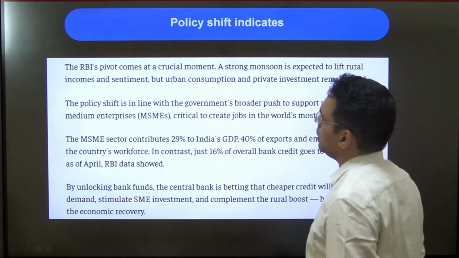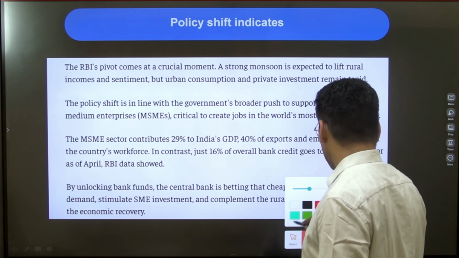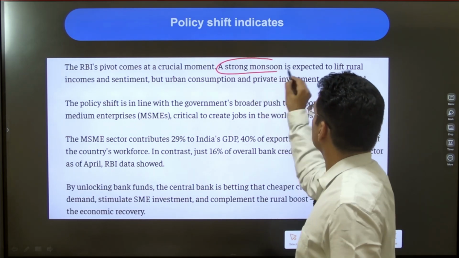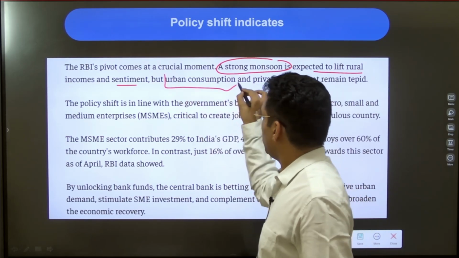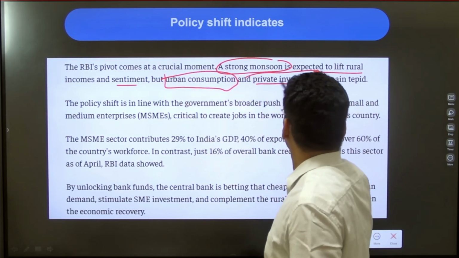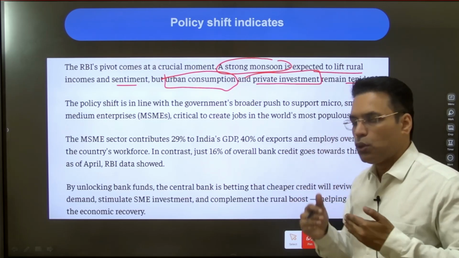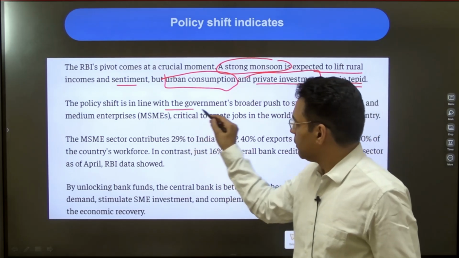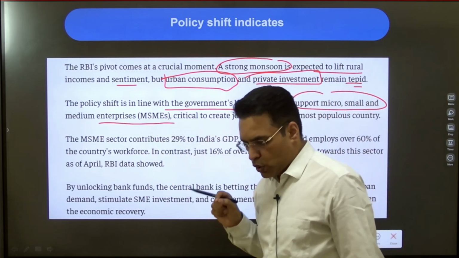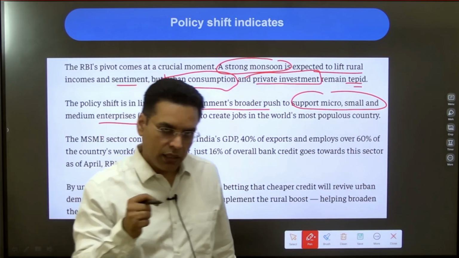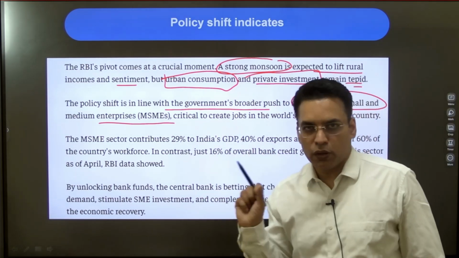Now coming to what RBI has to say. RBI is saying that we are in an era where a strong monsoon is expected to lift rural income and sentiment, but there is a problem of urban consumption and private investment, which are still lukewarm or tepid. So yes, the rural economy is going to push further. The policy shift is in line with the government's broader push to support the micro, small and medium enterprise sector. MSMEs are the lifeline because they create jobs, and this is also a sector which is still a weak part of the Indian economy.